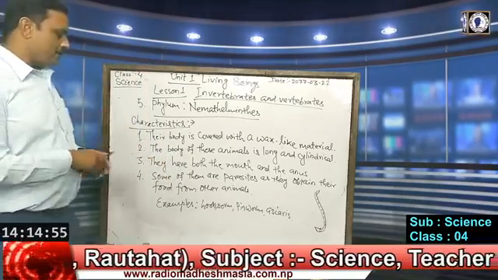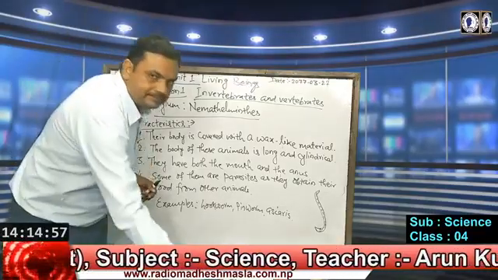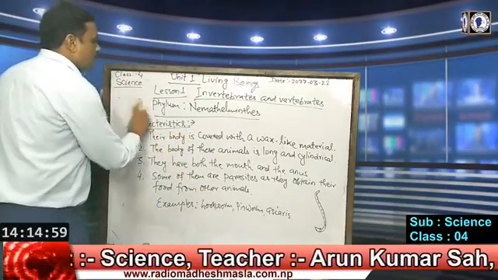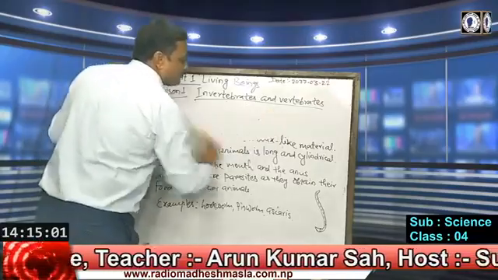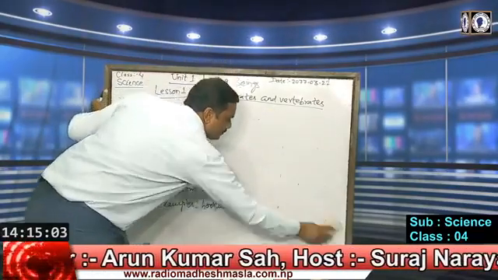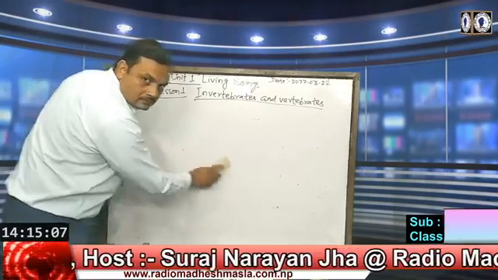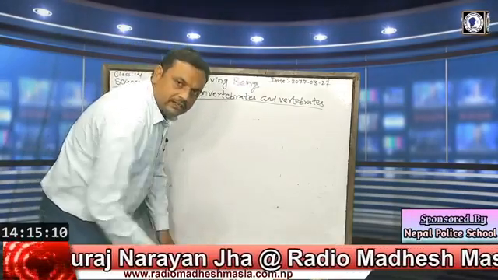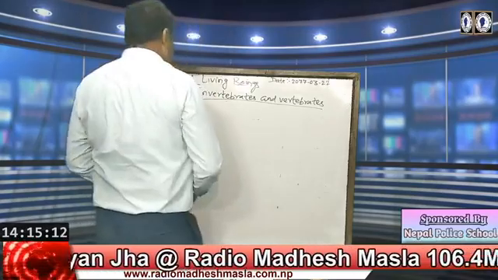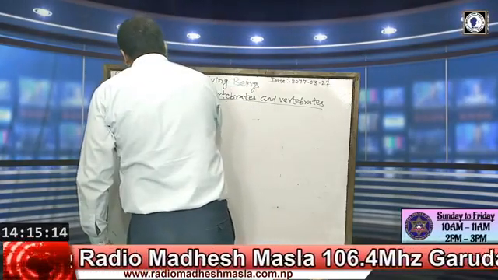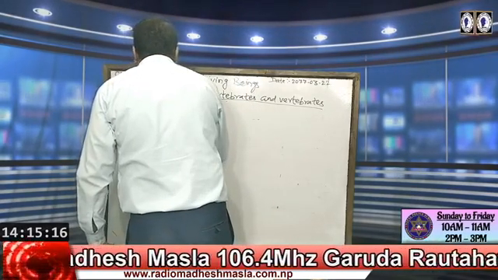After this we will be in the 6th phylum. So the 6th phylum is Annelida.